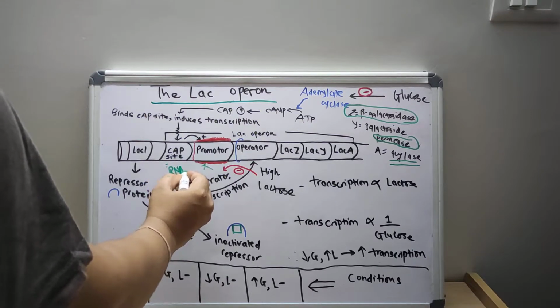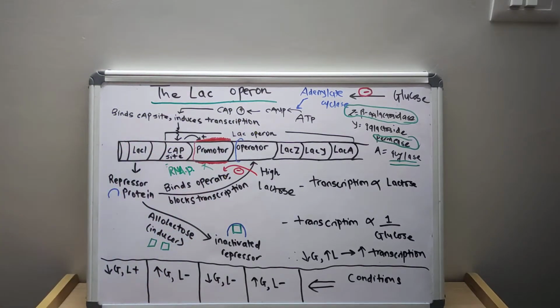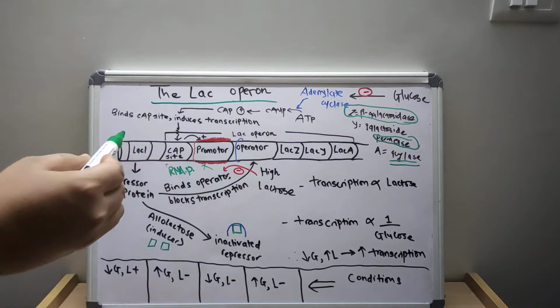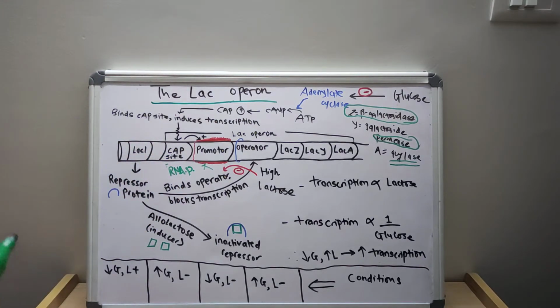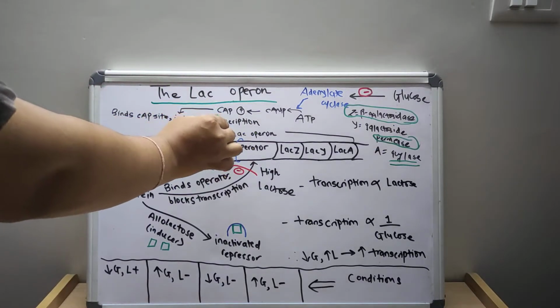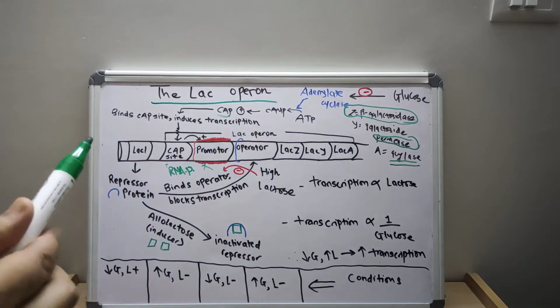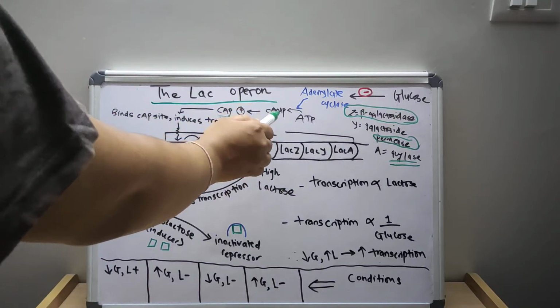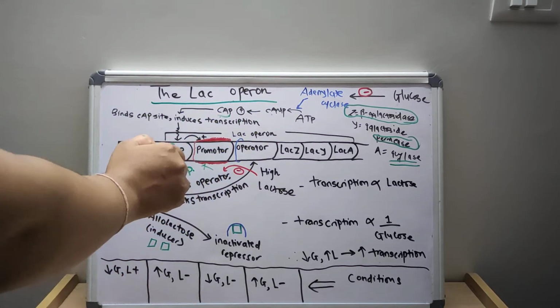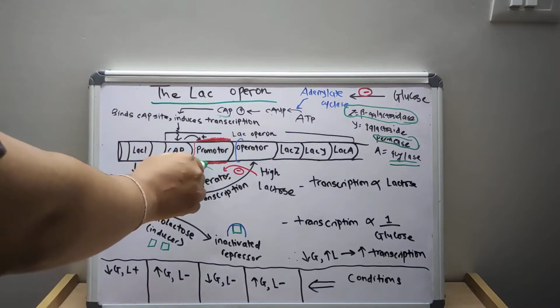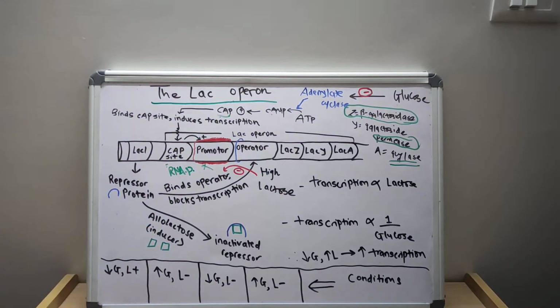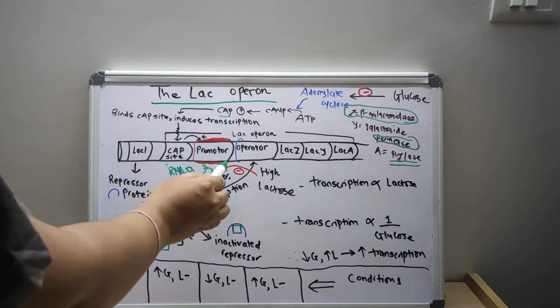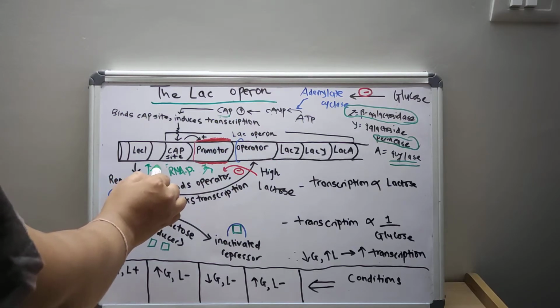The attachment of the RNA polymerase to the promoter site requires the presence of the catabolite gene activator protein, CAP, bound to the cyclic AMP. This CAP and cAMP should be bound together for the attachment of the RNA polymerase to the promoter region. Thus, when the RNA polymerase is bound to the promoter region, there is an increased amount of transcription.